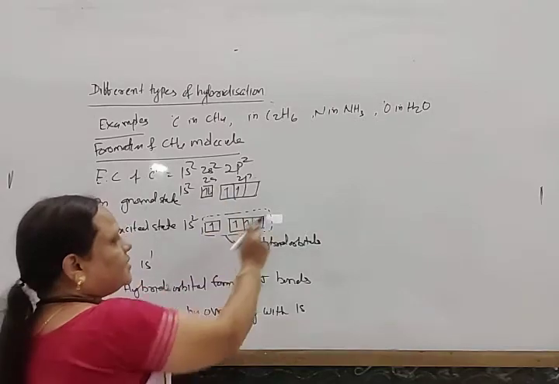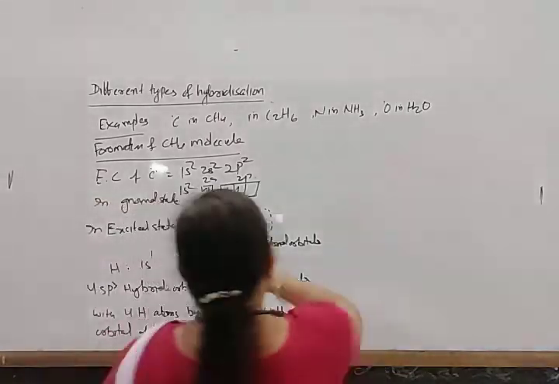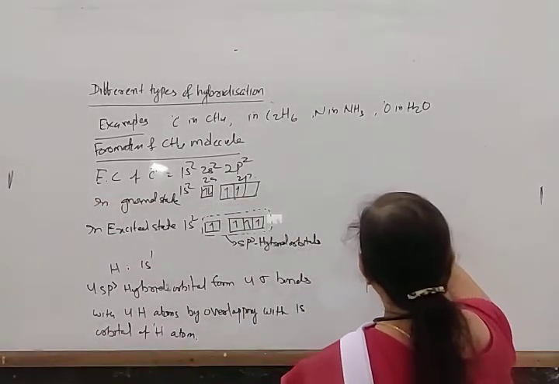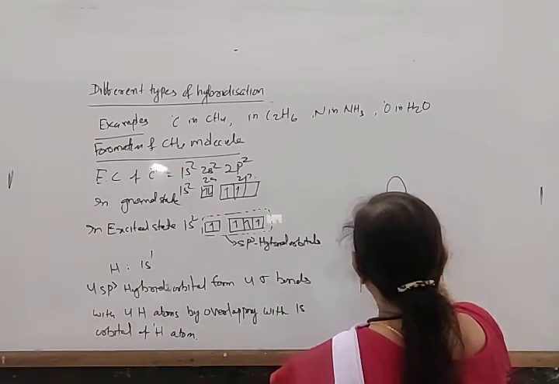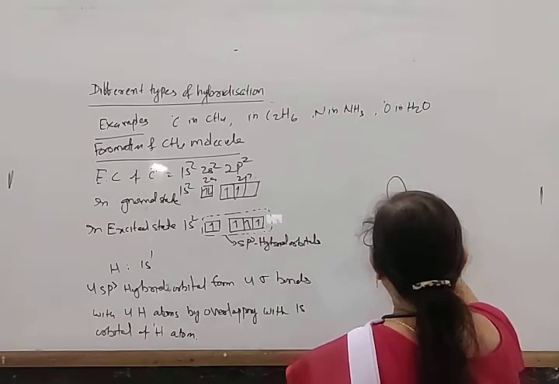So in this way, as it has sp3 hybridization and all contain a single electron, this methane molecule has the sp3 hybrid orbitals.